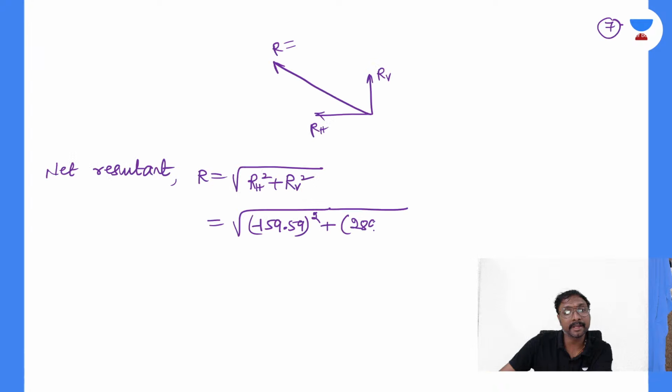What is that net resultant? That resultant R is equal to under root of RH square plus RV square. RH you are getting as minus 159.59, so 159.59 square, plus RV, which is 289.26 square. What is that resultant force? How much is the resultant force?